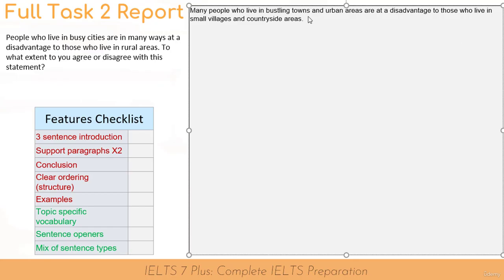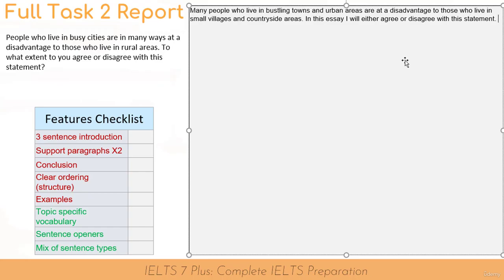And now we just need to move on to our plan sentence, which quite simply is just saying what type of question this is. In this essay, I will either agree or disagree with this statement. And now I need to outline, using firstly and secondly, what I will write in my support paragraphs.